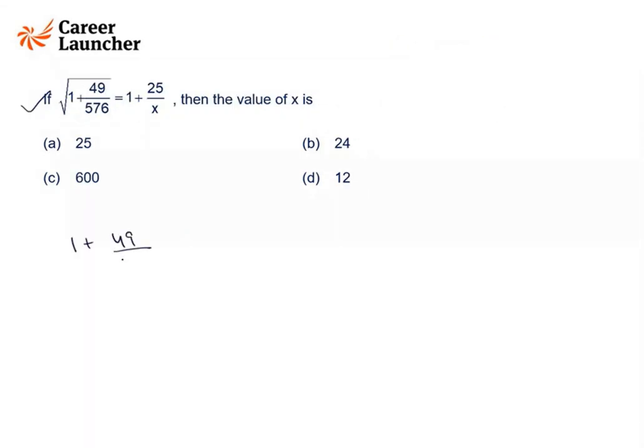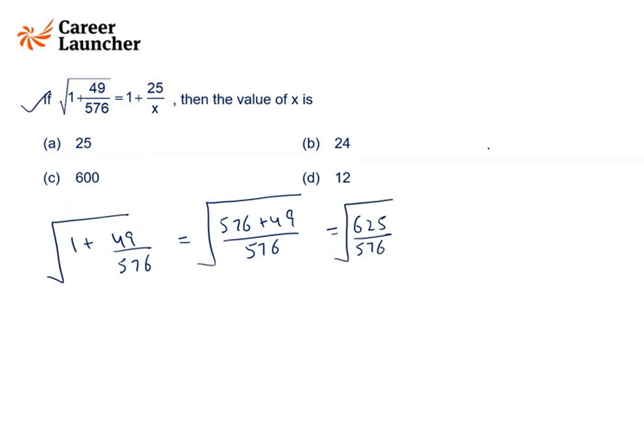Plus 49 by 576, it can be written as this. This is 625 by 576. And we need the square root of this thing. So 625 is nothing but 25 square and 576 is nothing but 24 square. So this is 25 by 24. So what we have is 25 by 24 is equal to 1 plus 25 by x.